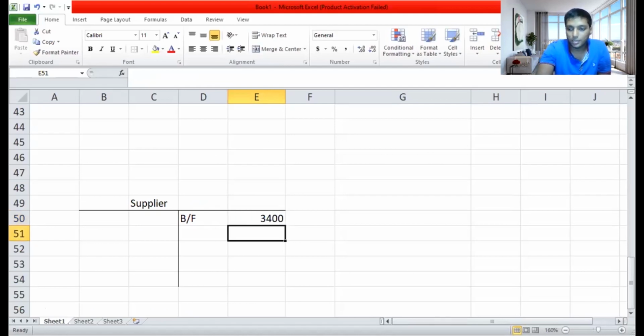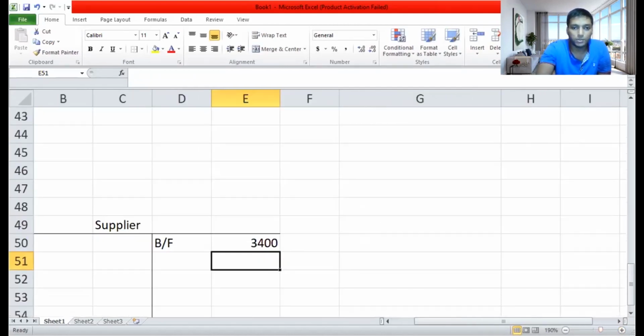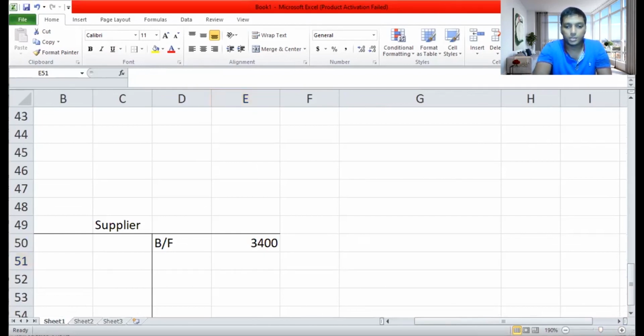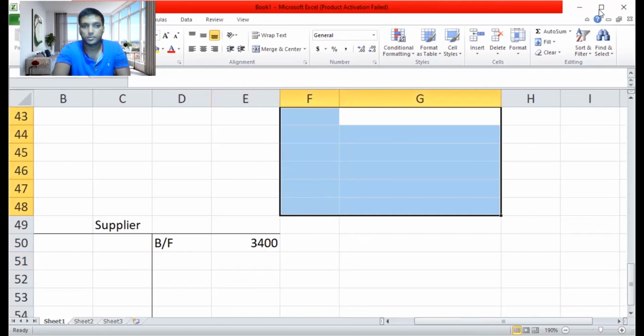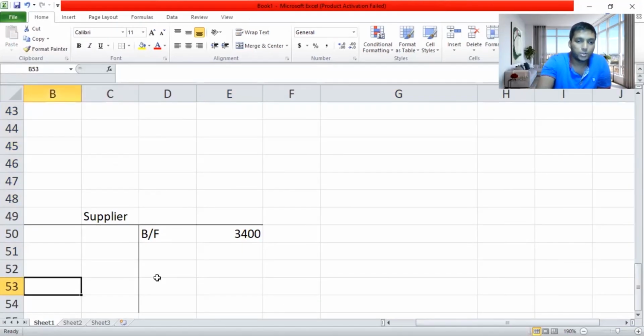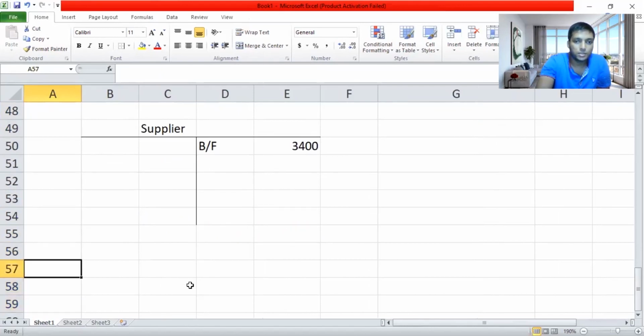Easy as that. I'll zoom in a bit if you want to have a clear vision of what I'm doing, and I'll enlarge this Excel also a bit. Give me a second. So I have taken supplier brought forward 3,400. So let's move on to the next content.